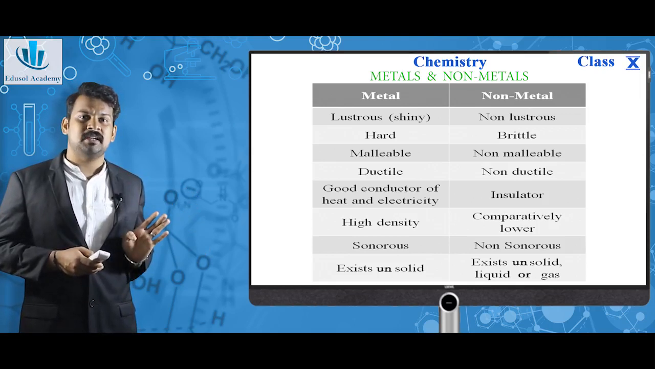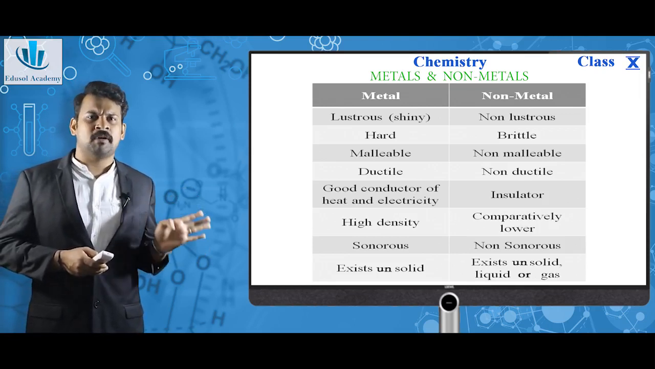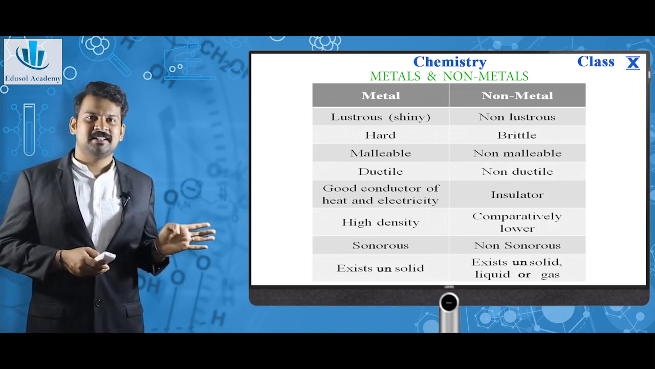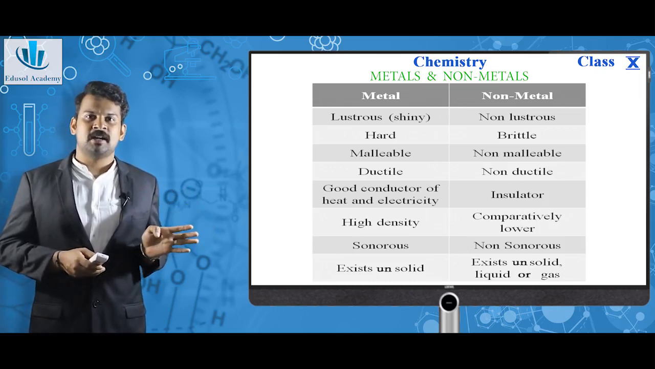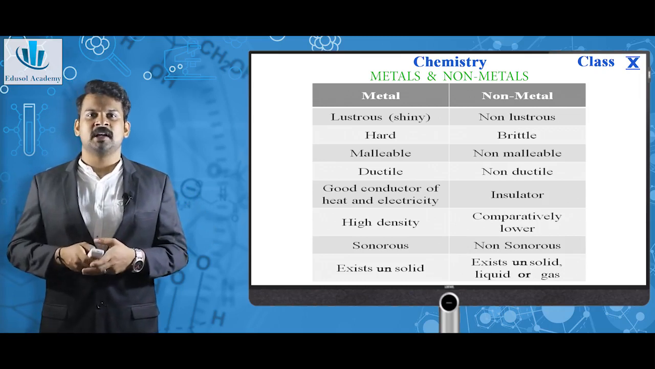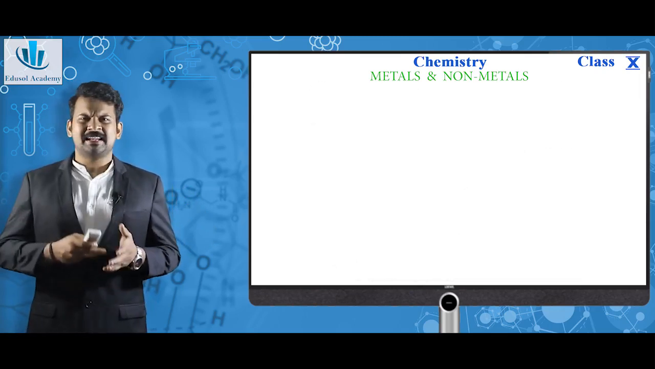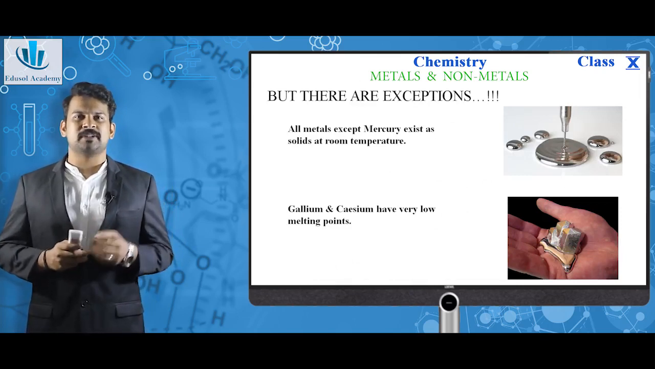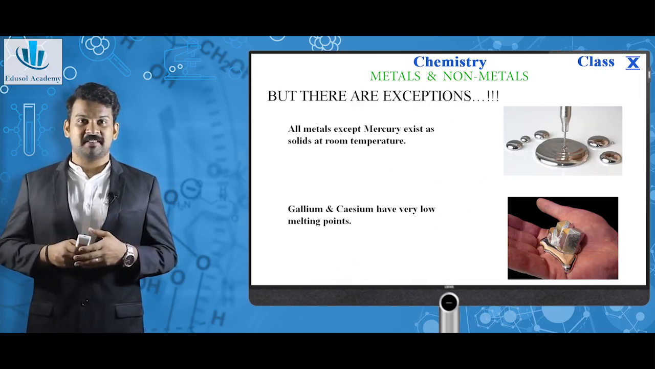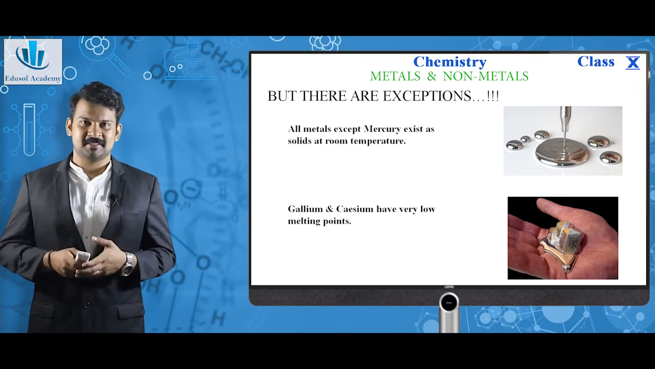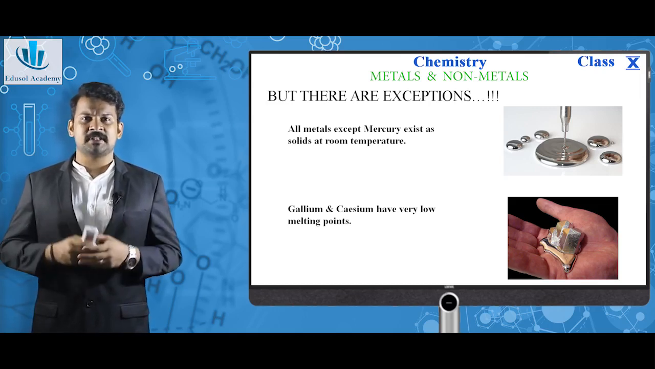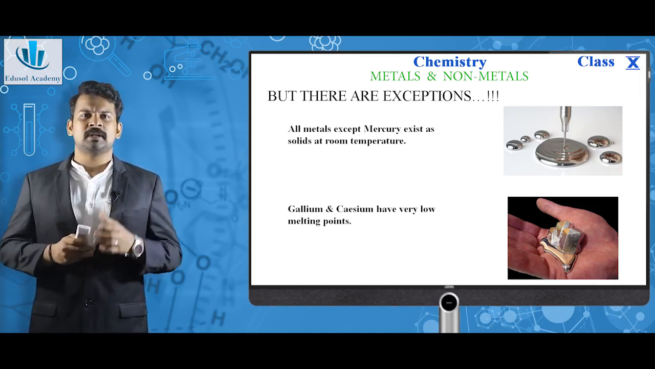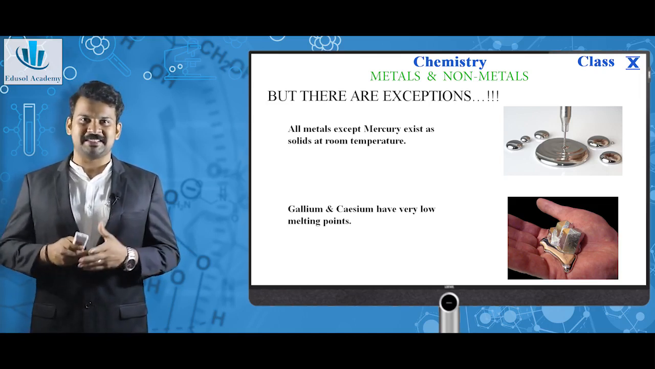Metals have high density, non-metals have comparatively lower density. Metals are sonorous, non-metals are non-sonorous. Metal typically exists as solids, non-metal exists as solid, liquid or gas. Till here we saw the difference between metals and non-metals based on their physical properties. But there are several exceptions, which means the main difference between a metal and a non-metal cannot be confined to the difference based on the physical properties.